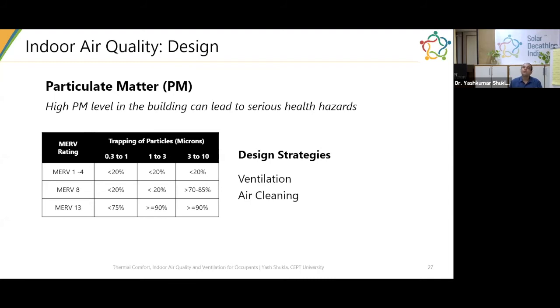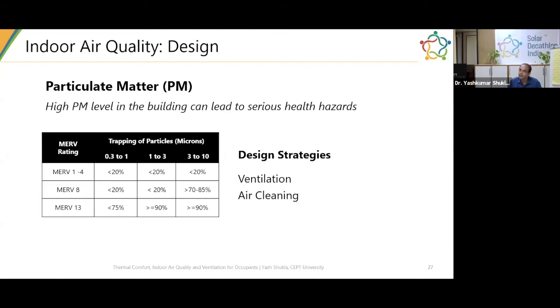So you need to think about increasing ventilation for carbon dioxide, but then have a strategy so whatever you are getting from outside is filtered. You need to have a good filtering system as part of your air conditioning system design, so that the inside PM level stays within the limit.